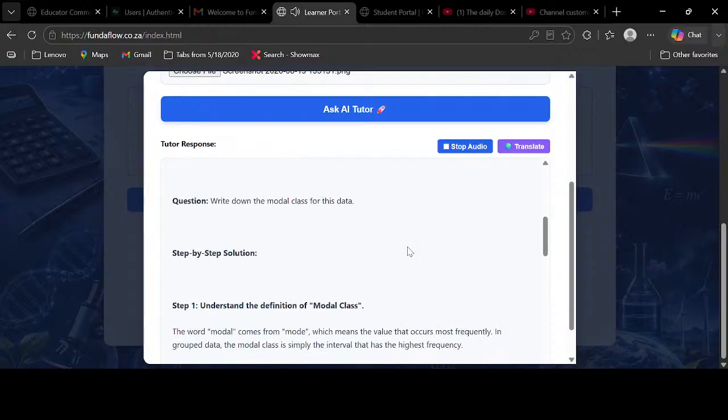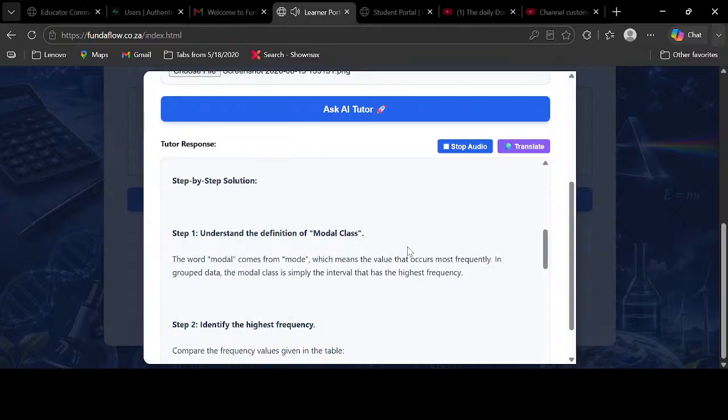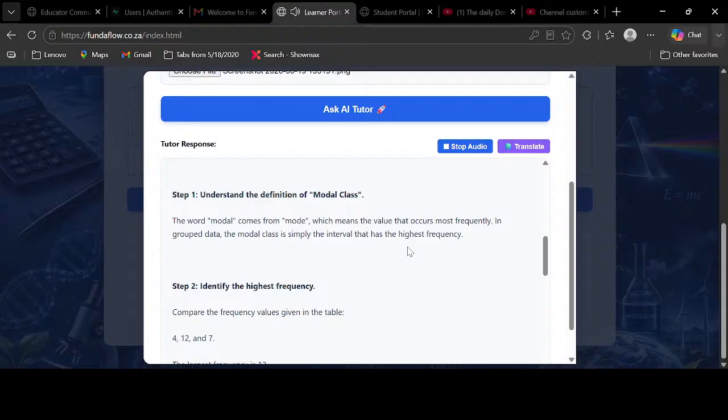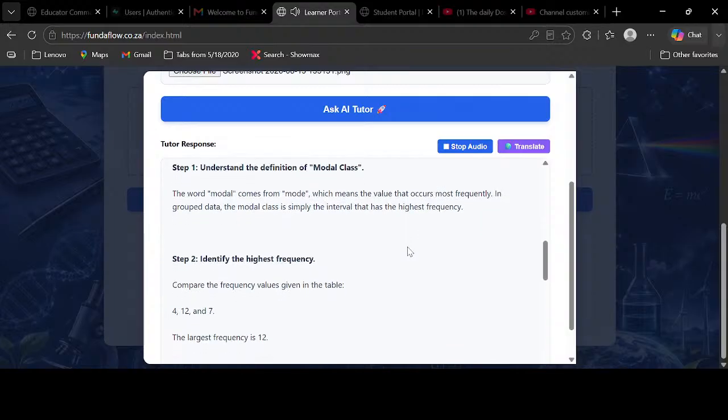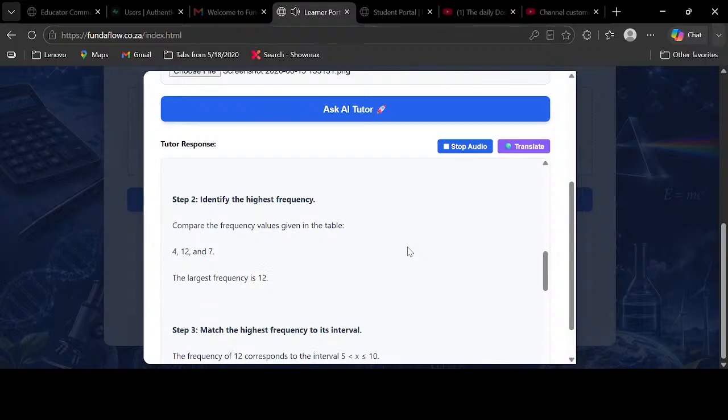Step-by-step solution. Step 1, understand the definition of modal class. The word modal comes from mode, which means the value that occurs most frequently. In grouped data, the modal class is simply the interval that has the highest frequency. Step 2, identify the highest frequency.